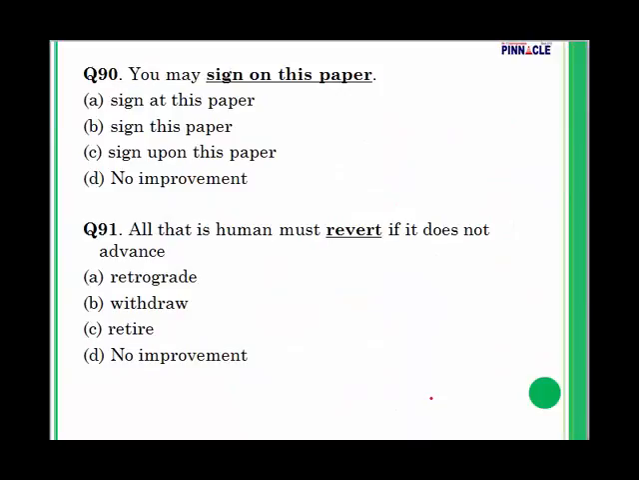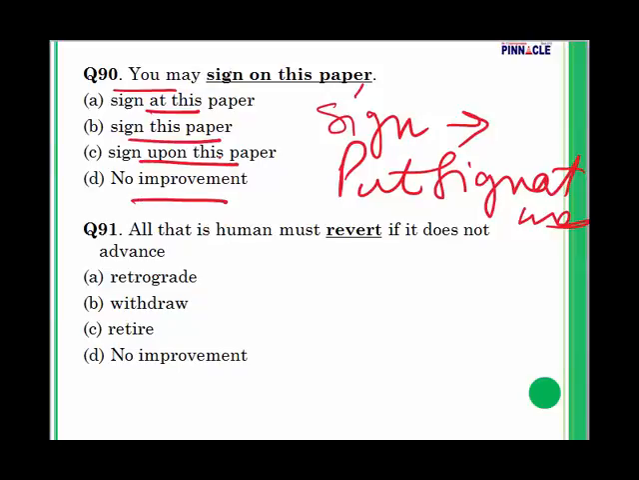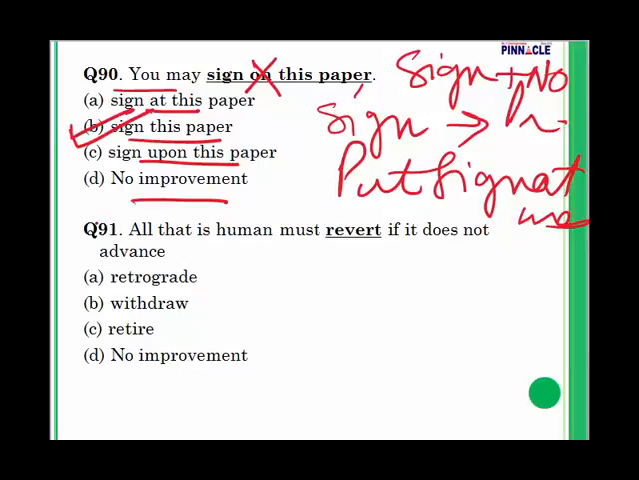Question number 90. You may sign on this paper. Now let us see this. In this, what is the meaning of sign? Sign means to put the signatures. That is the meaning of sign. Sign at this paper, sign upon this paper, and no improvement. With sign, no preposition is used. Simple. You may sign this paper. So my answer is going to be B.